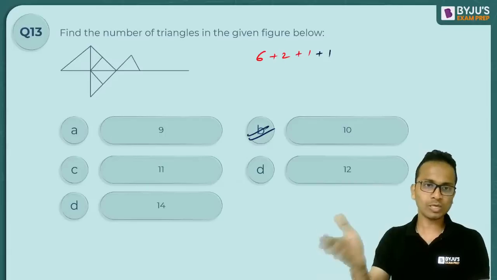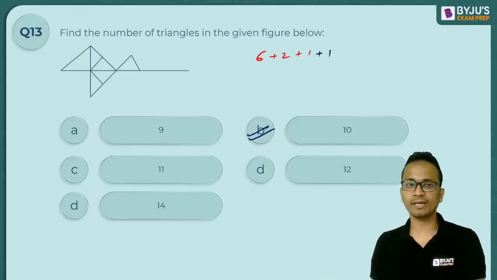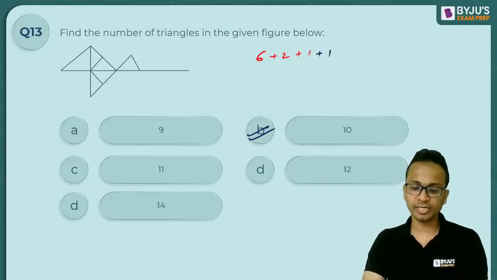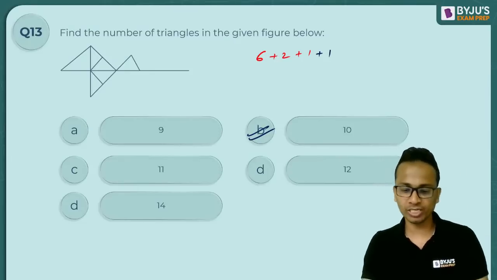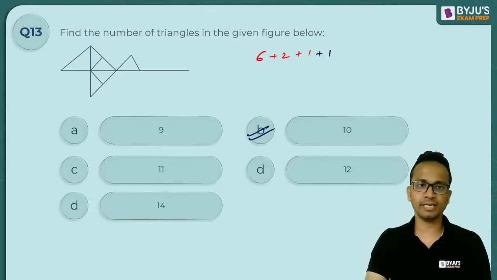Okay. So those who are stuck at 9, they must have understood that there is one more triangle. And people are saying 11 or 14. अरे जय, मेरे को 14 triangles तो नहीं दिख रहे हैं. I cannot make 14 triangles. So the number of triangles I can make is 10, not more than 10.